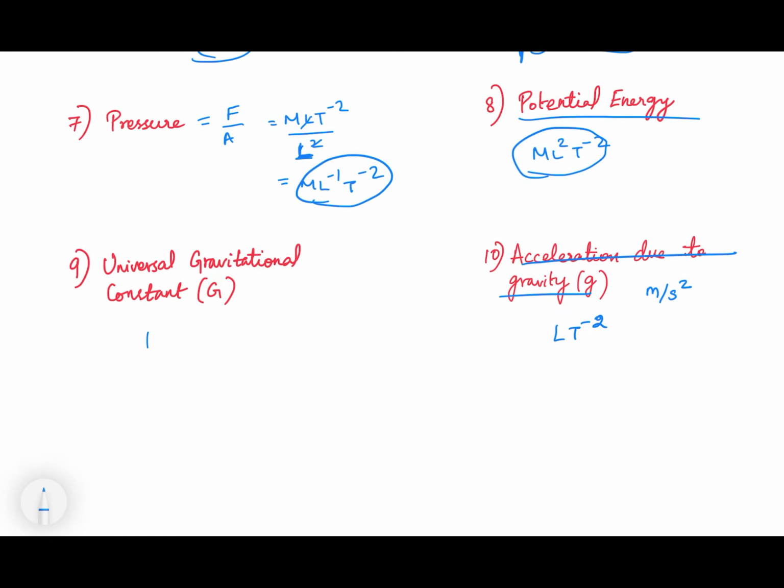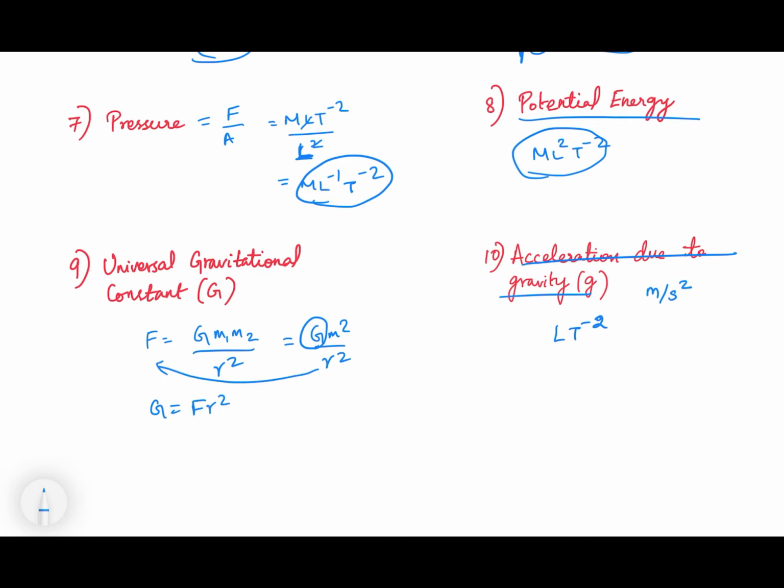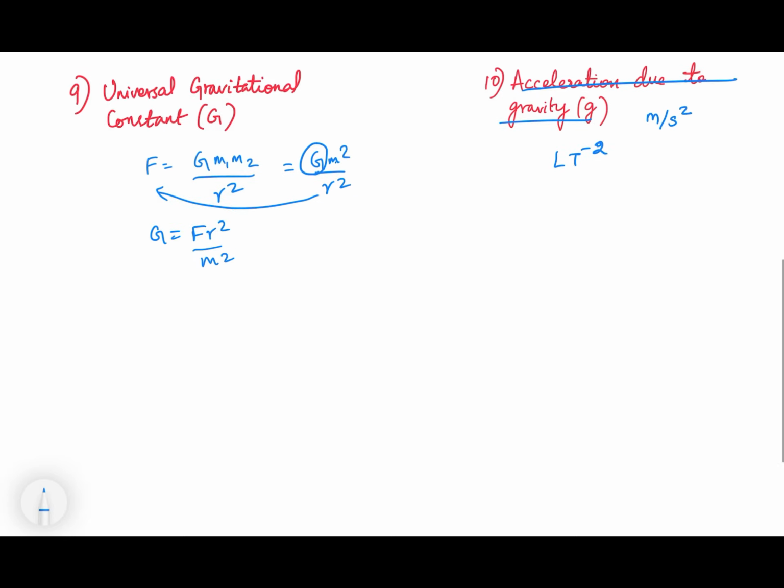Now here if you see universal gravitational constant, there is a formula. F is equal to G m1 m2 by r^2. You can also write this as G m^2 by r^2. Now here we have to find G, right? So G is equal to, take this r that side, F into r^2 by m^2. M comes down right here. Now for G, what is the dimension of force?